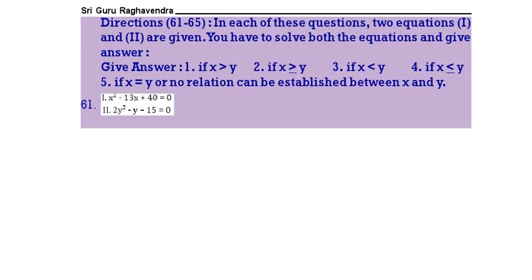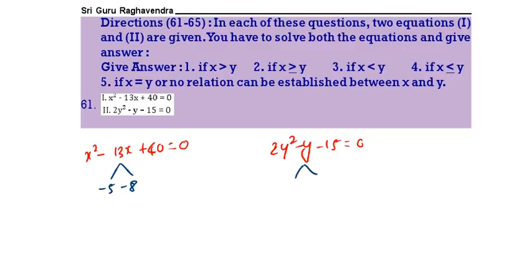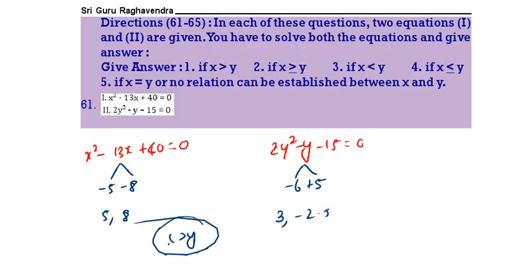Next question. These are quadratic equations. We have to solve this. X square minus 13x plus 40 equals 0. 2y square minus y minus 15 equals 0. Now here we can take minus 5 minus 8. Here we can take minus 6 plus 5. The answers will be plus 5 plus 8. Here 6 by 2, 3, minus 2.5. So x is greater than y. X is greater than y in all the cases.